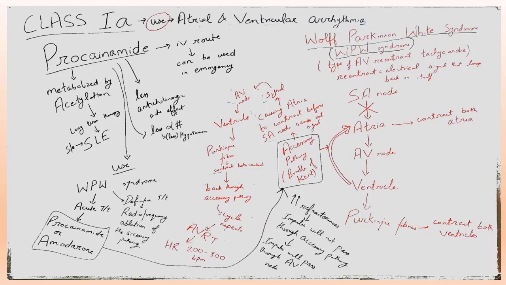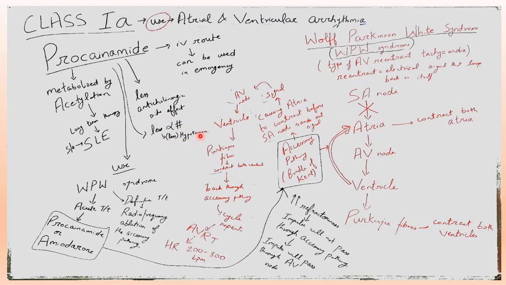Apart from quinidine, the use of class 1A is in atrial and ventricular arrhythmia. The other drug under class 1A is procainamide. By intravenous route, procainamide is given, and that can be used in emergency. Procainamide is metabolized by acetylation, and long-term therapy of procainamide can result in SLE, systemic lupus erythematosus. Procainamide has less anticholinergic side effect and less alpha blocking. Less alpha blocking results in less hypotension.